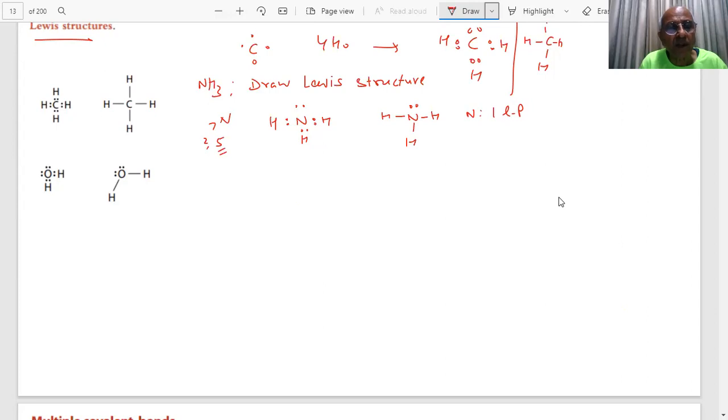So students, let us take more examples. Draw the Lewis structure for HCl. Okay, you have 1 minute to draw for HCl. The dots are the electrons, student. Dots are the electrons. HCl. Okay.